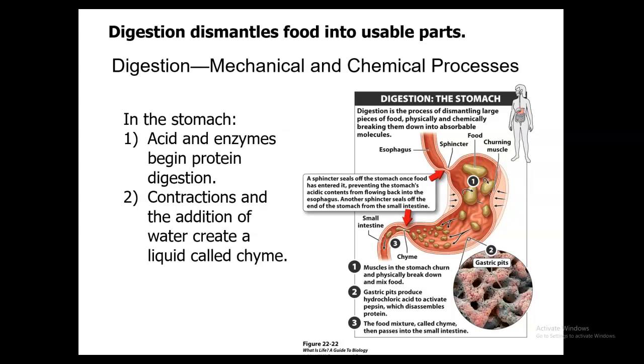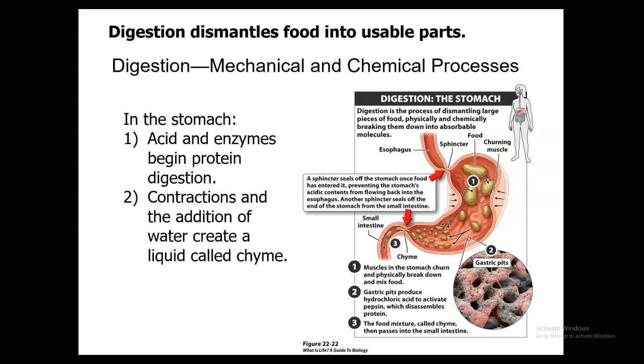Pepsinogen gets converted into pepsin when it's exposed to hydrochloric acid, and it's going to be the enzyme that's necessary for breaking down proteins. Chyme is going to be the semi-liquid mixture of food and those acidic juices, and it's going to pass into the small intestine, as you see in that picture where that number 3 is, through that sphincter.